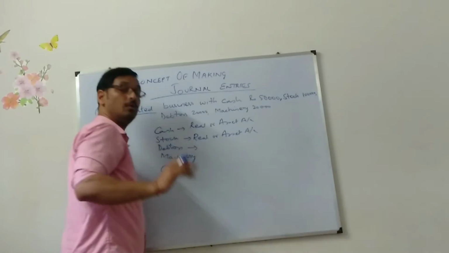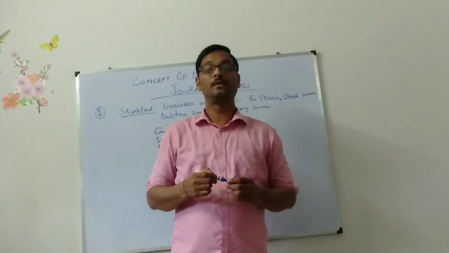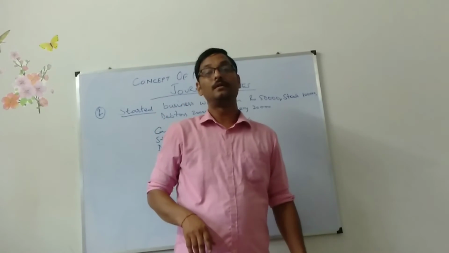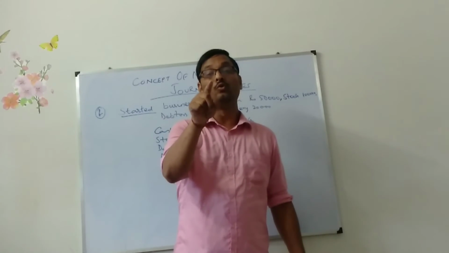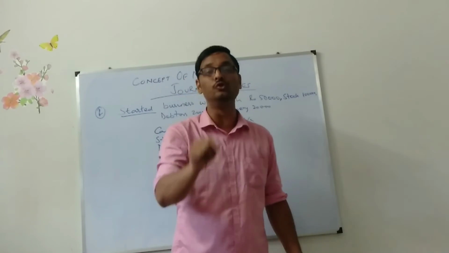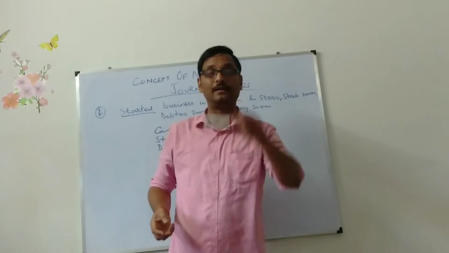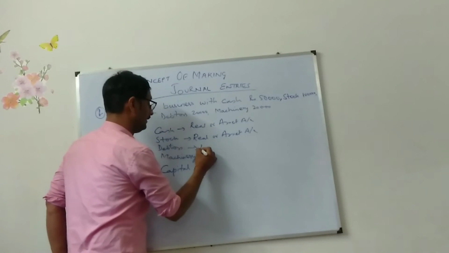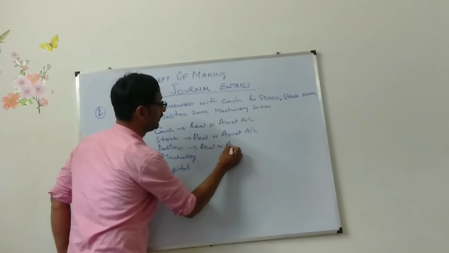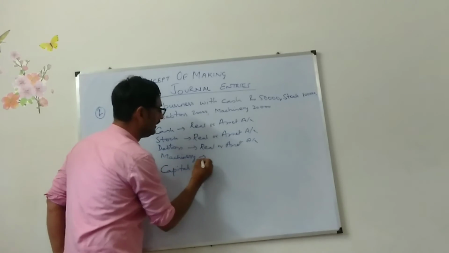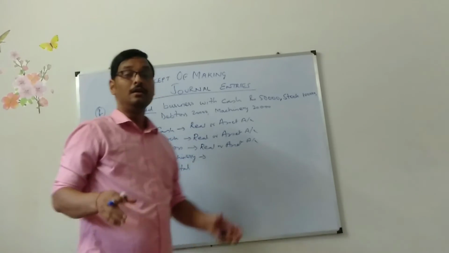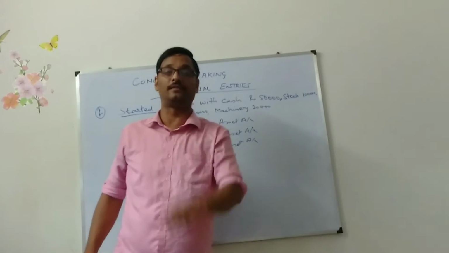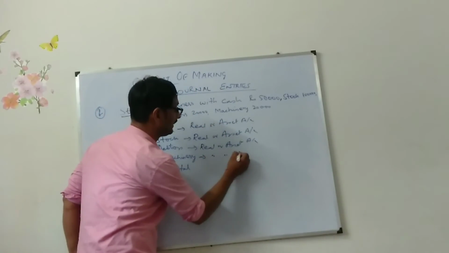Debtors. Who are debtors? You have sold to someone, but that person has not paid you money. Those persons who owe money to you, who are supposed to pay money to you, are your debtors. So they are your assets. So these are real or asset account. Machinery. With machine, you will be earning money. So those things which help you in earning money are your assets. So real or asset account.